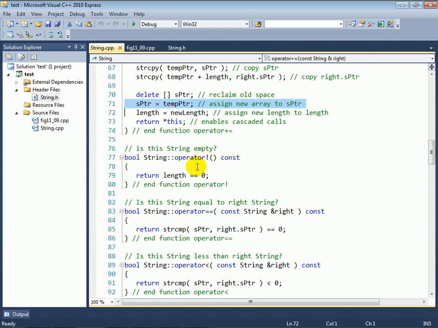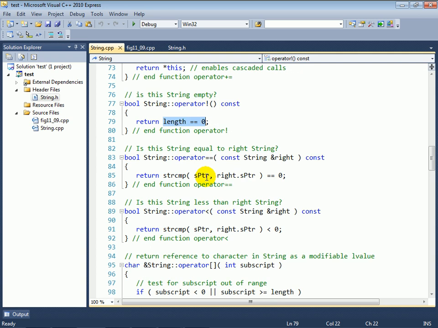The not equals operator is pretty straightforward. Just return length equal to 0. If that's true, then the string is empty. The double equals operator and the less than operator are simply using the C-style string compare function, which returns a negative number if the first argument is less than the second argument, 0 if they're equal, and a positive number if the first is greater than the second.